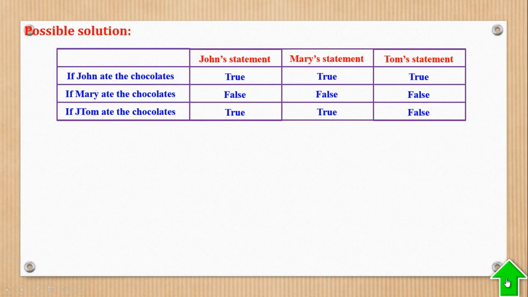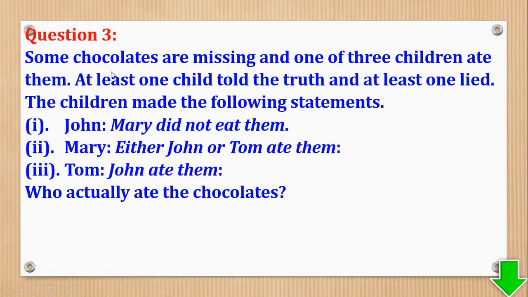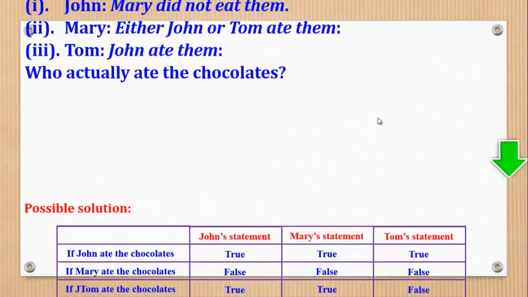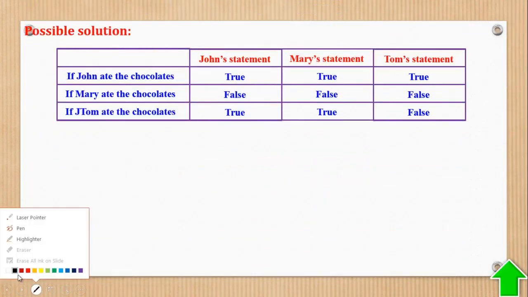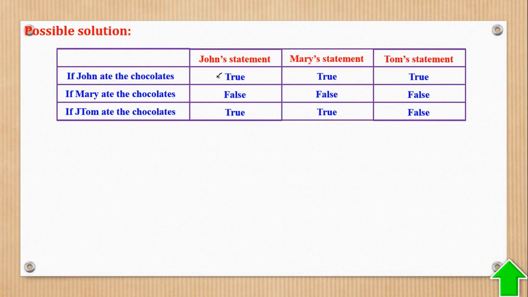But the question said that at least one child told the truth and at least one lied. So here you realize that for the first case, all of them told the truth. So this is off. It is not John who ate. In the second case, all of them lied, meaning it is not Mary who ate.